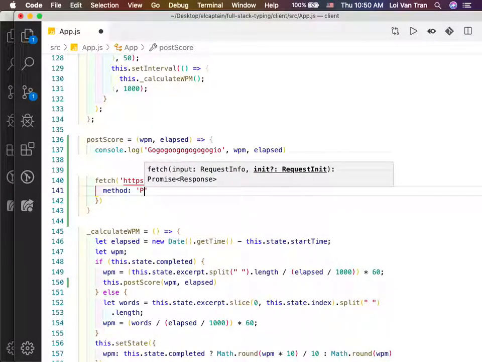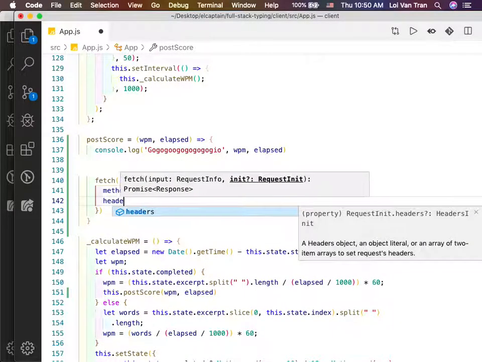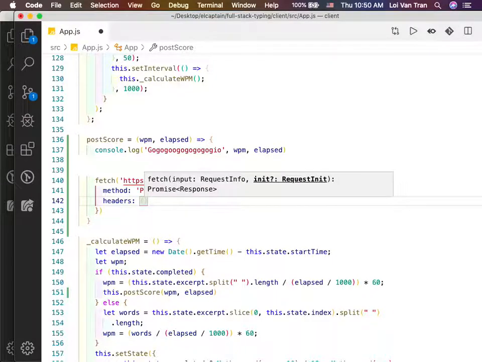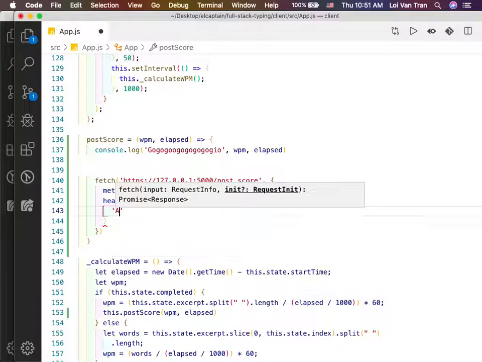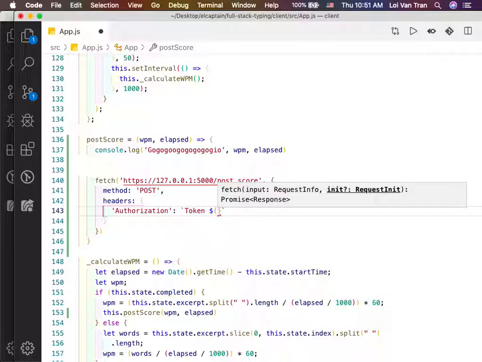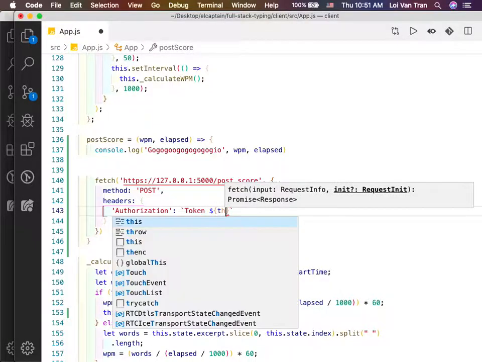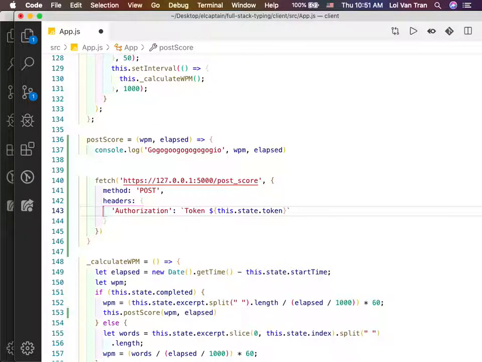It's going to be a post request, and then headers. We need to have something in our headers, and we're going to have authorization, and then inside of here we're going to have something called a token. I'm going to use backticks because I want to interpolate some data, and we say this.state.token. Okay, so we're going to need to do one more thing.